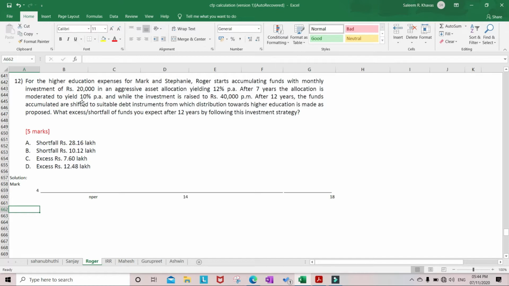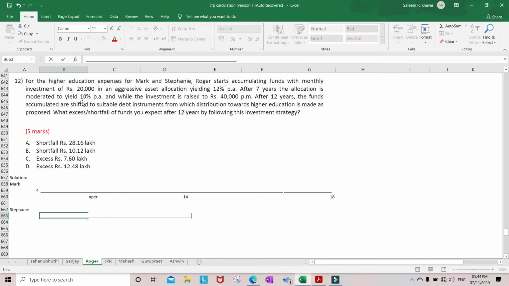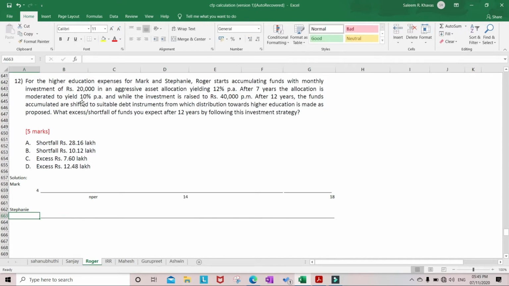Similarly, Stepney is 1 year old and at the 18th year she needs funds.